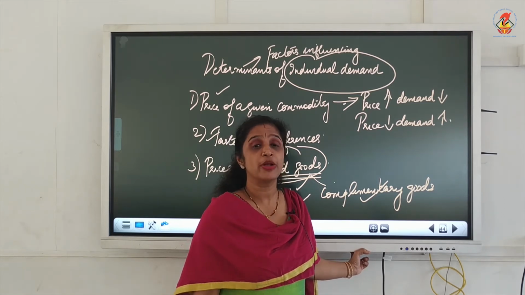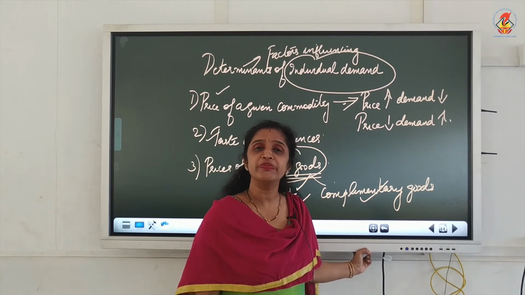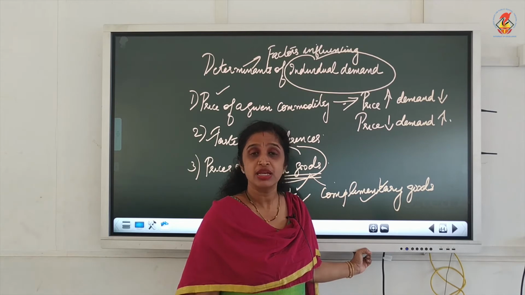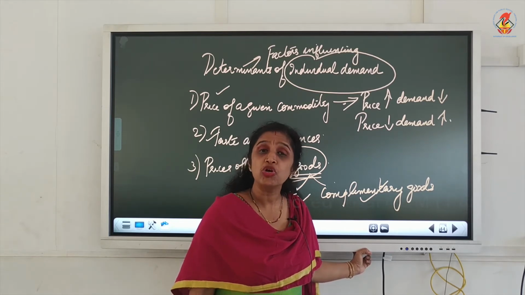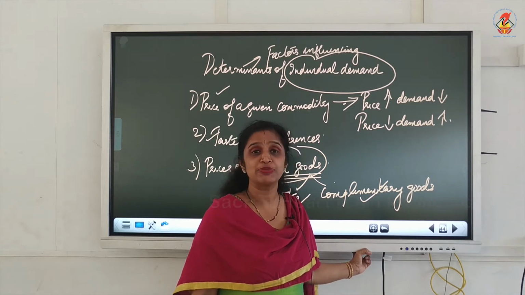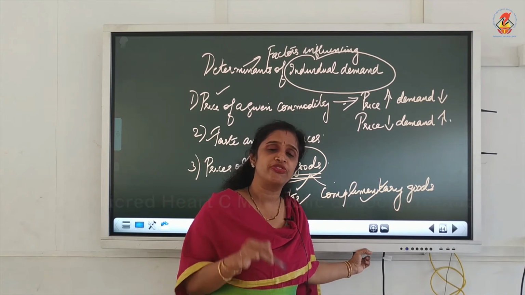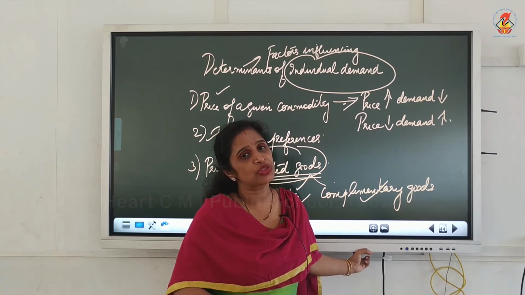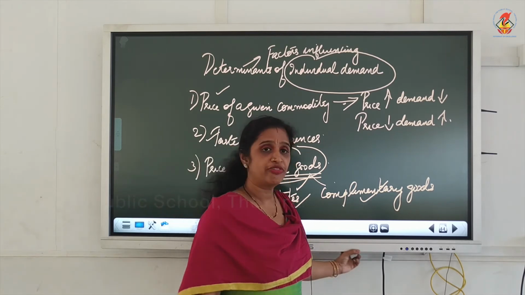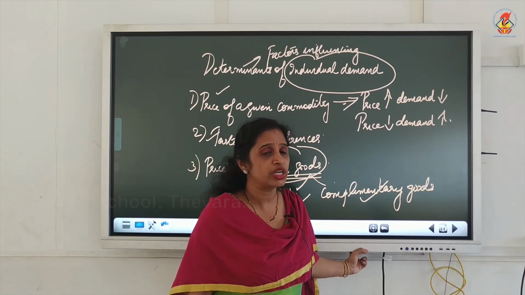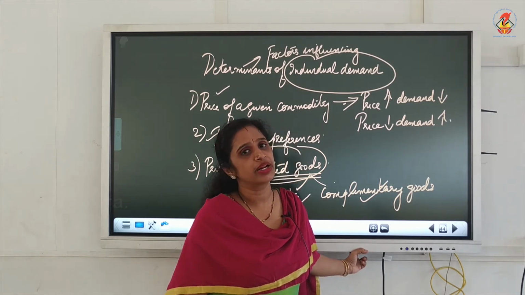Complementary goods means the goods which are used together. Pen and ink, car and petrol, bread and jam, all these are complementary goods. So, substitute goods are those goods which are used as a substitute for another. Complementary goods are those goods which are used together. Now, therefore, in economics, we speak about two types of related goods. They are substitute goods and complementary goods.